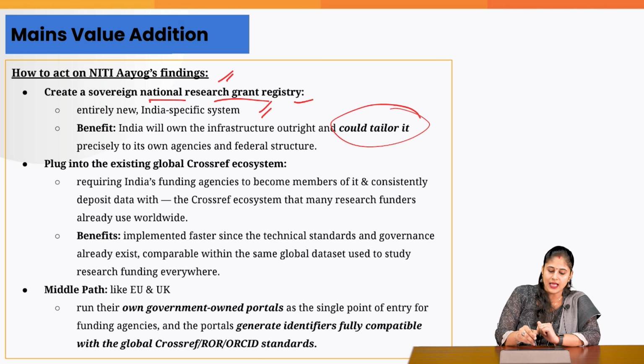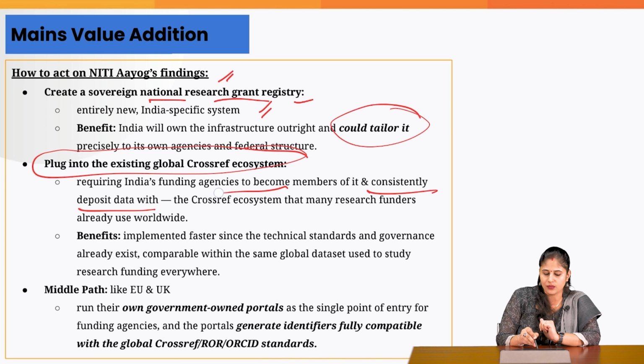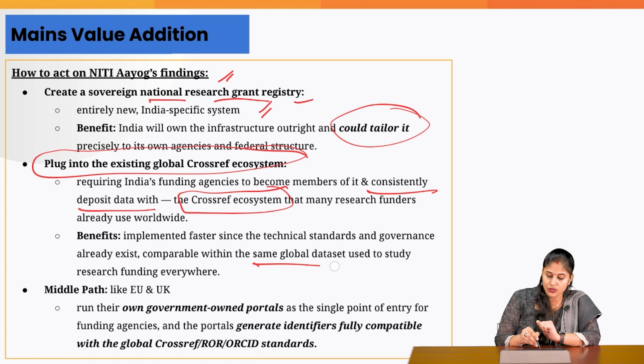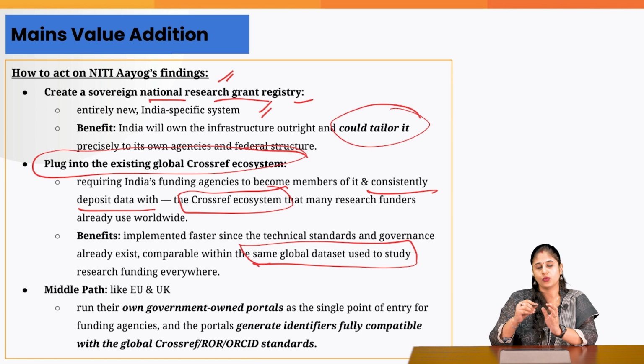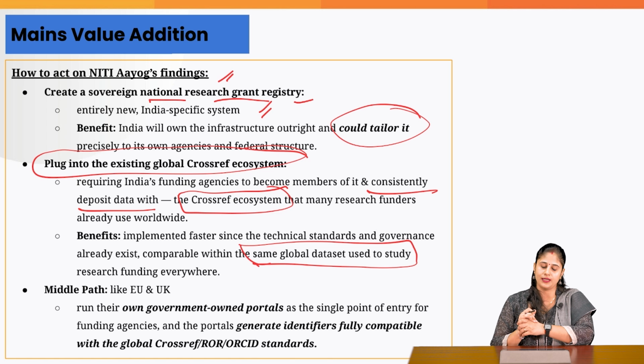Another mechanism is to follow the Crossref ecosystem, because the mechanism is already in place. All we have to do is consistently deposit the data with the Crossref ecosystem. The benefit of this would be that we will be able to compare at the global level whatever grants we are providing, what the final outcome is, and what the scenario is at the global level.